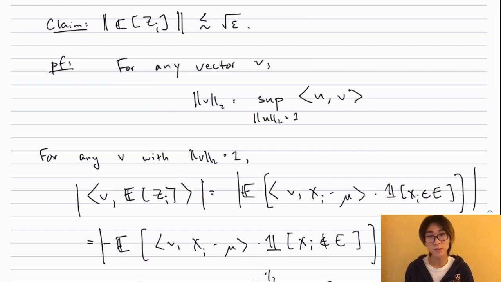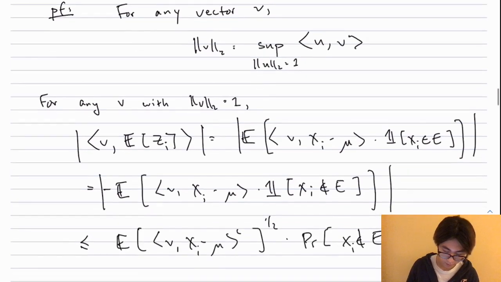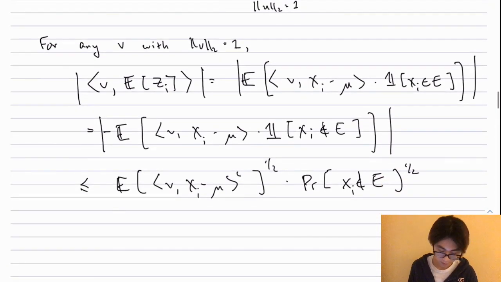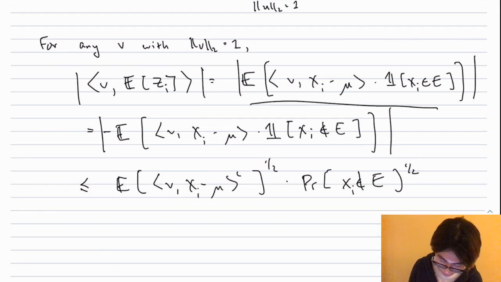To prove this, we're going to use the minimax characterization of the L2 norm, namely that the L2 norm of v is the sup of the inner product of u and v, where the sup is taken over all unit vectors. Okay, so that means we just need to upper bound the following. For any v with unit norm, we just need to upper bound the absolute value of the inner product of v with the expectation of z_i. So I can pull the v inside the expectation and take the definition of z_i to get this quantity. So just the expectation of the inner product of v with x minus mu times the indicator that x_i is within this ball.